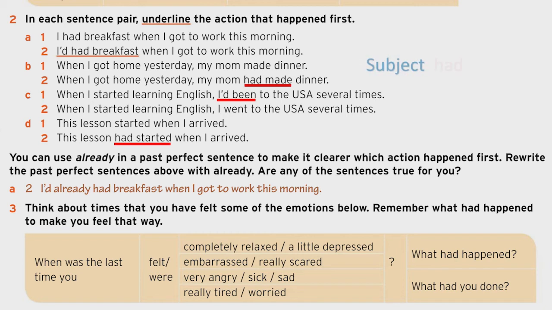This is pretty easy because you just need the subject and then "had," and then you're going to write "already" before the verb. So, "I had already had breakfast." Here, "my mom had already made dinner." Okay, just like that. You just write "already" between "had" and the verb. Okay, so do it, guys, and when you finish, we'll continue with exercise number 3.